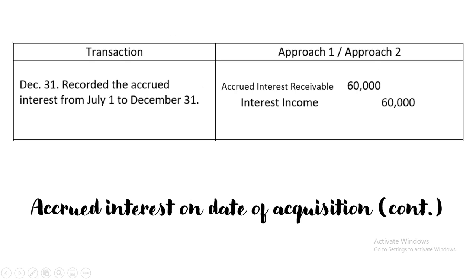Okay. And so, the next transaction is December 31, recorded the accrued interest from July 1 to December 31. So, you just debit accrued interest receivable for the accrued income and credit interest income for 60,000. So, why is this accrued interest receivable? It's because the payment is January 1. And you're going to record December 31 for the annual cut-off, right? For the year-end cut-off of the income. Okay.